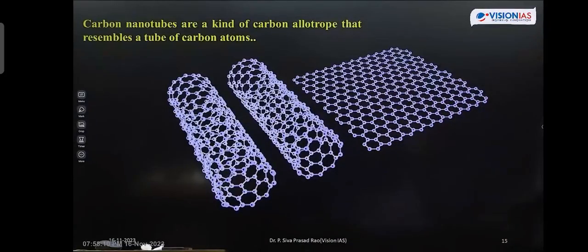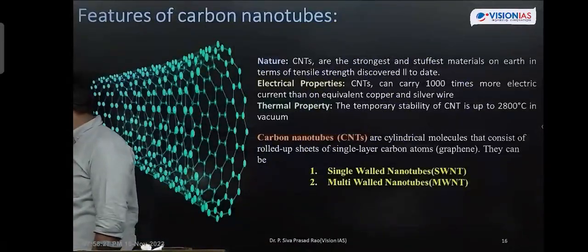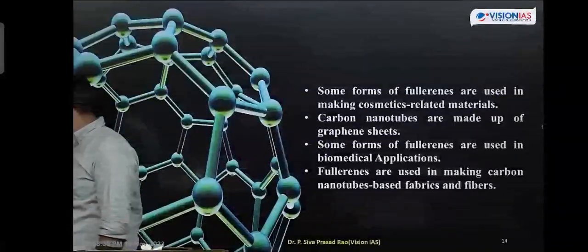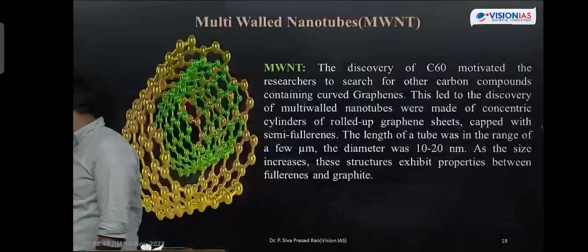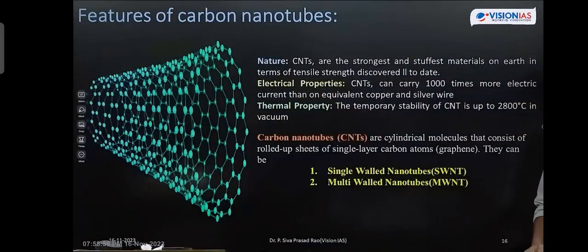When graphene is folded into a cylindrical manner, then it is known as carbon fiber or carbon nanotubes.